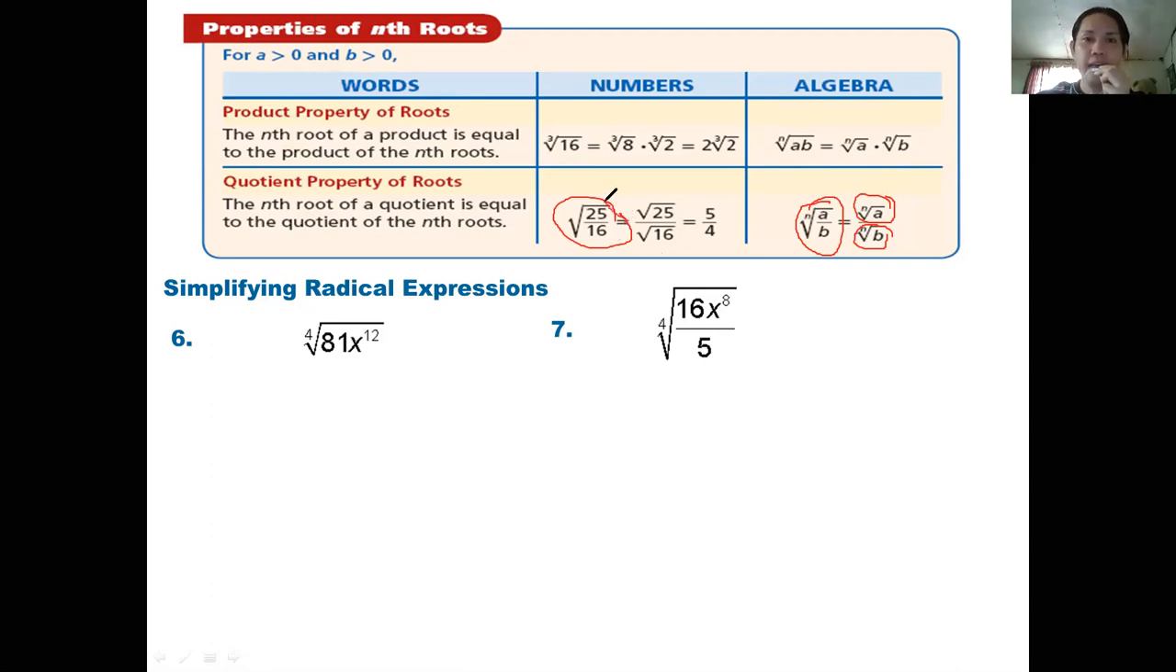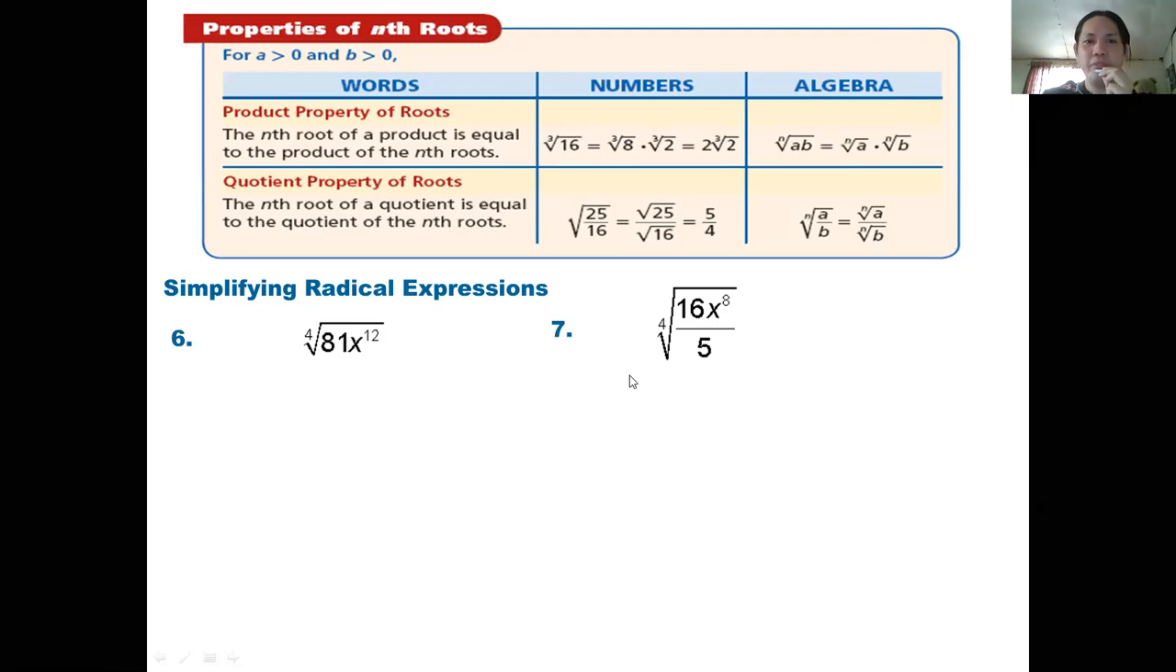Then after that, we have the square root of 25 over the square root of 16. Applying the rule, that gives us the square root of 25, which is 5, check, and the square root of 16, which is 4, check. So our answer is 5 over 4. That's how you apply the properties of radicals, especially the product and the quotient rule. I hope you can follow all of these.